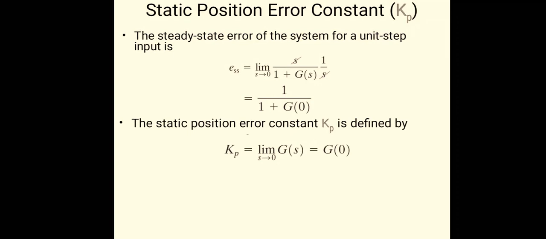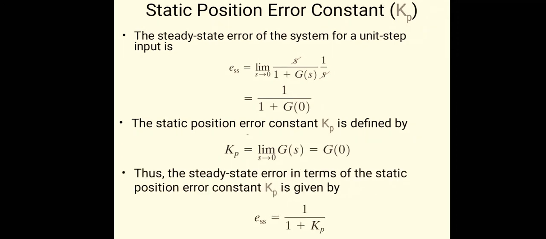So here the steady state error we are getting is 1 upon 1 plus G of S, limit s tends to 0. The denominator is nothing but the positional error coefficient. So the formula of steady state error becomes 1 upon 1 plus Kp, where Kp is nothing but limit s tends to 0 of G of S. G is nothing but the forward gain.